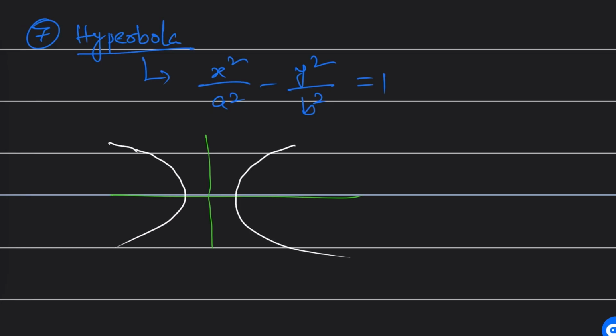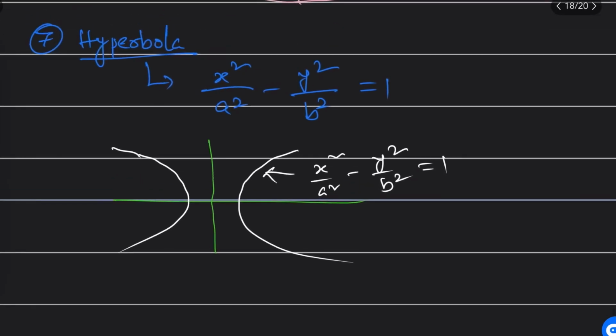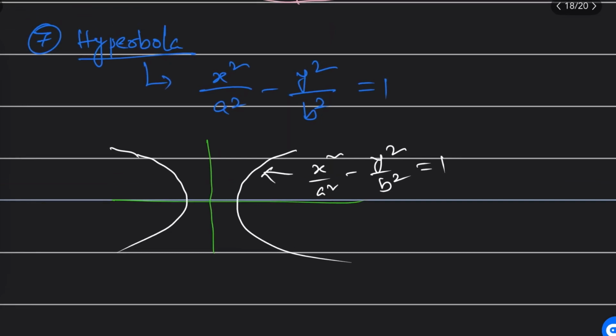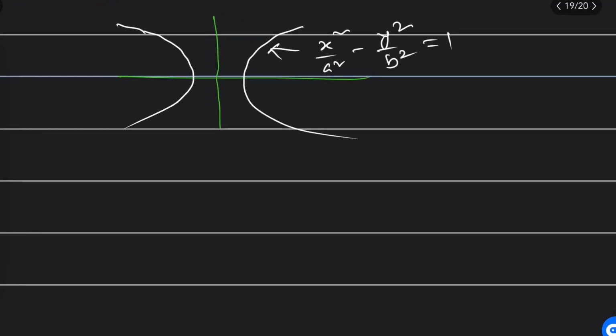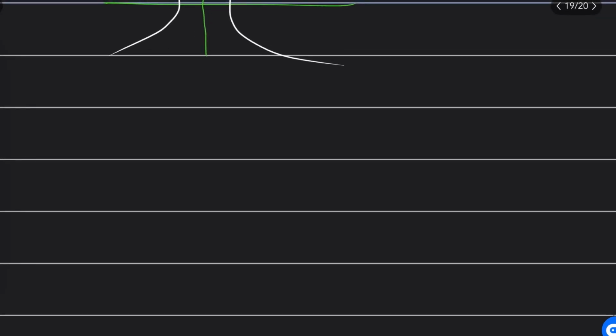This curve is called hyperbola. You should keep in mind that the equation x square by a square minus y square by b square will look like this. The hyperbola curves are looking like this. Got it? Hyperbola done.